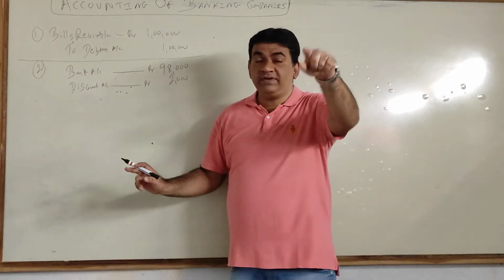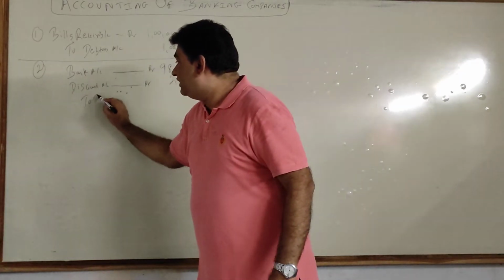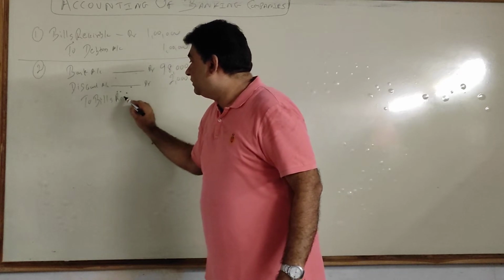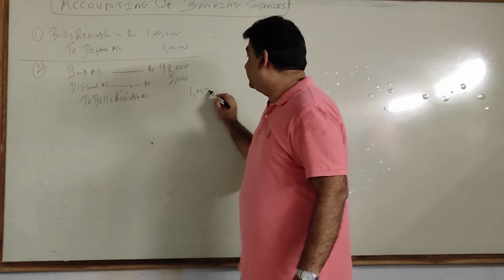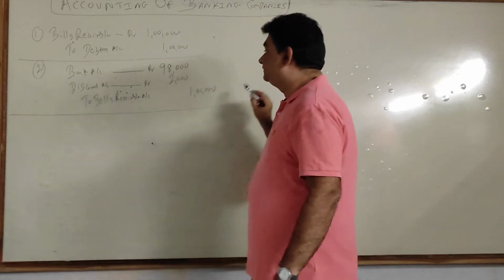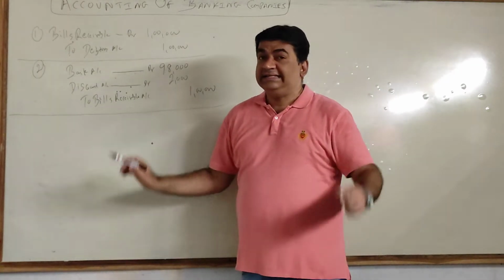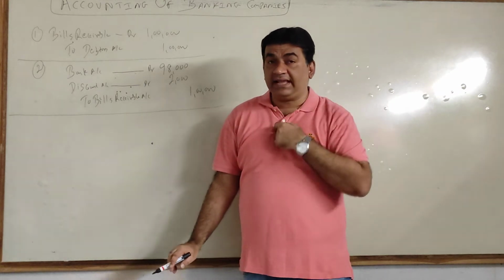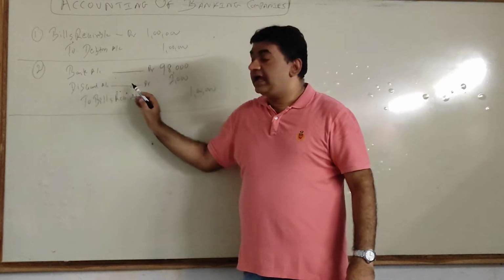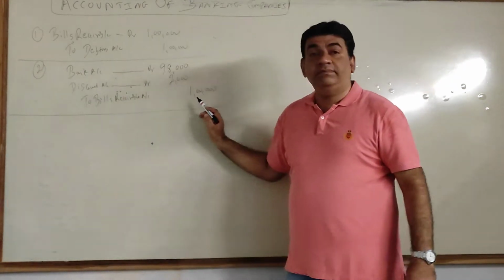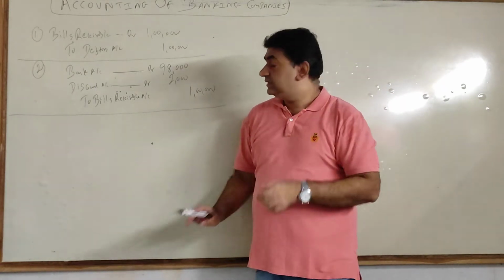When I got the bill from debtors, I debited bills receivable. Now I will give the bill to the bank because the bank will have the possession now. So from my side, the bill goes out. So I will credit bills receivable. So bank debit, the net amount I receive from the bank after deduction of discount. Discount I will debit and I will give the bill to the bank. Got it?